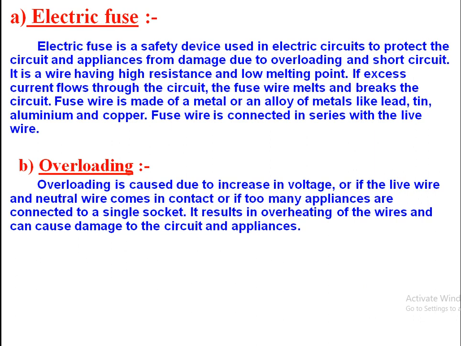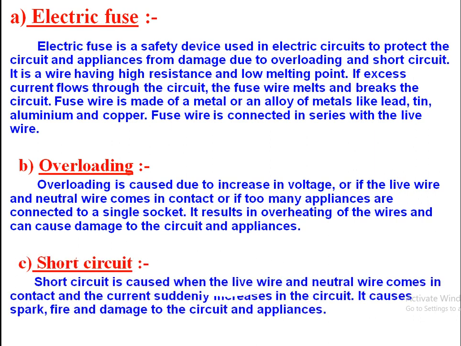But this particular situation is called a short circuit. What is a short circuit? A short circuit is the situation in which the live wire and neutral wire come in contact with each other and current suddenly increases in the circuit. As the live wire and neutral wire come in contact, there is a very low resistance. As already discussed, live wire has high potential, neutral wire has very low potential.